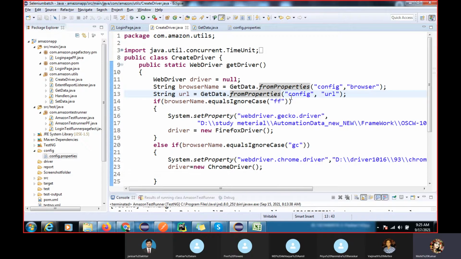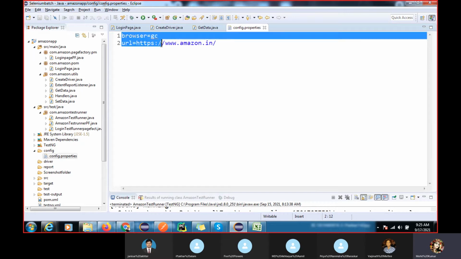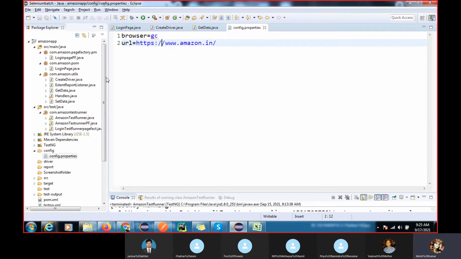I am reading the value browser equal to GC, so it will read the GC value. This is a key-value pair. I will tell you how to create a folder inside Eclipse and how to create a file, so just wait for some time. This is the properties file, with key and value.